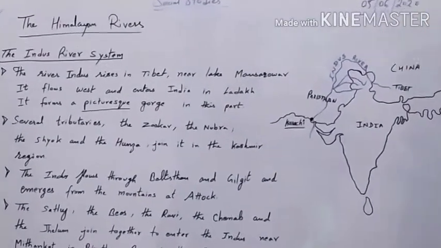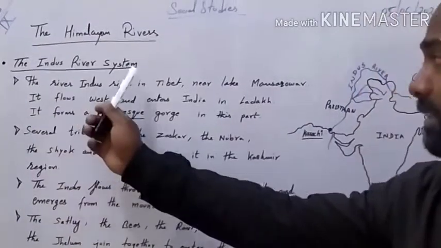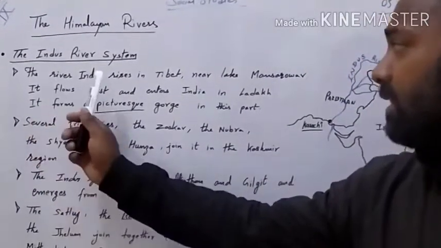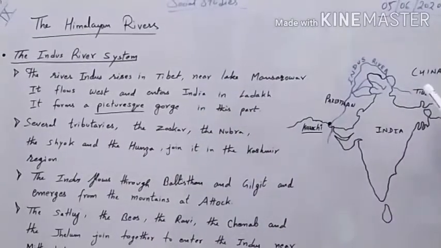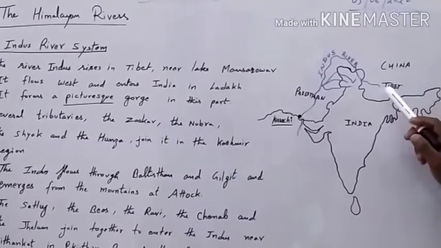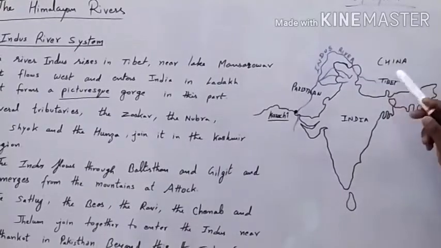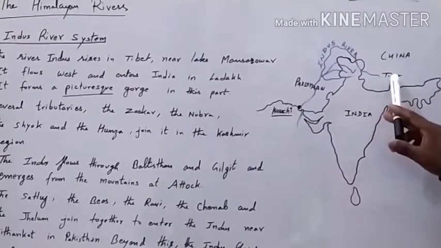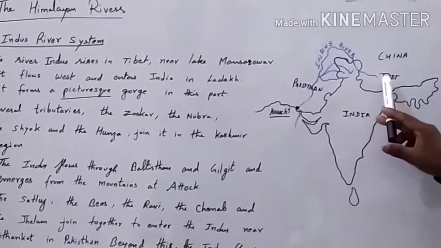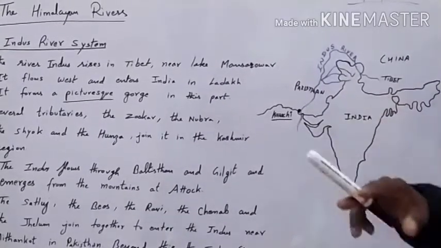The first one is the Indus river system. The river Indus rises in Tibet near Lake Mansarovar. Here is Tibet, and you know that in the north we have another country, that is China. On the east there is Pakistan. So it originates here in Tibet near Mansarovar Lake and starts its journey.